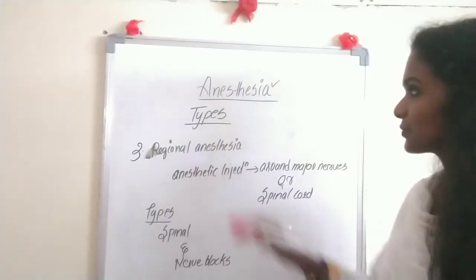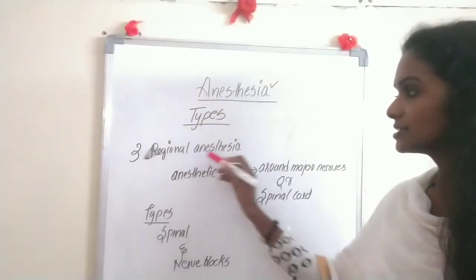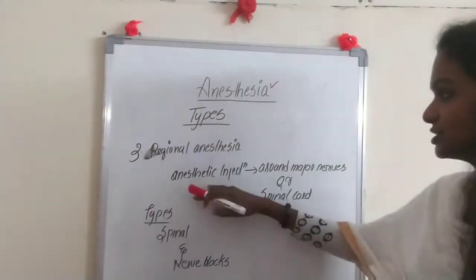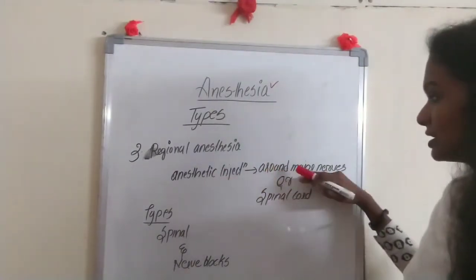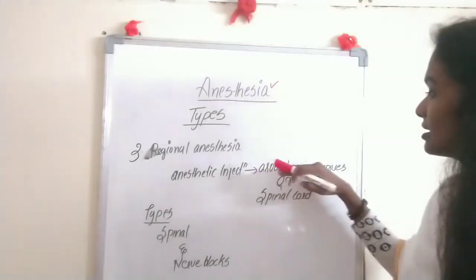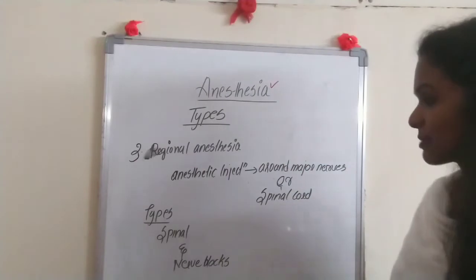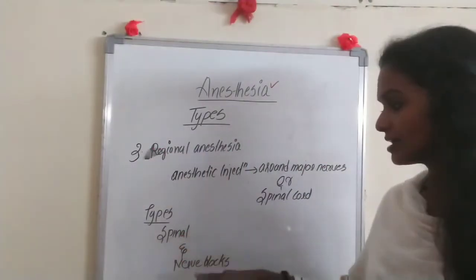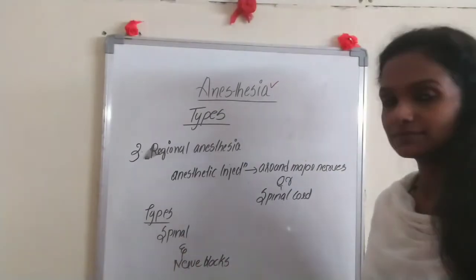And the third type of anesthesia is regional anesthesia. In this anesthesia, the anesthetic drug is injected around the major nerves or the spinal cord. There are two types of regional anesthesia, that is spinal and nerve blocks.